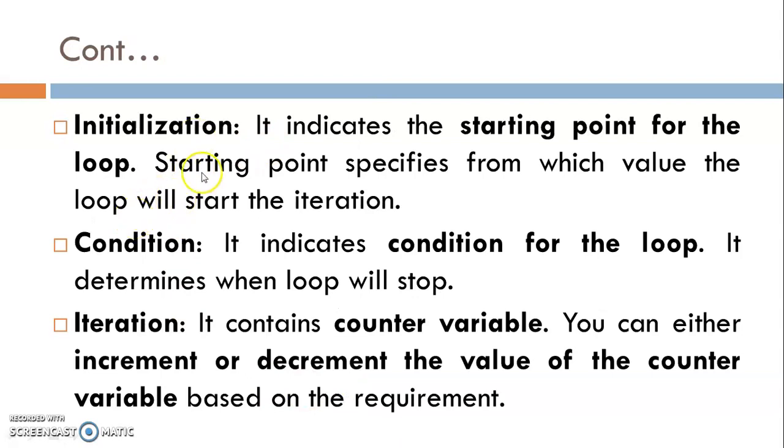Initialization indicates the starting point for the loop. The starting point specifies from which value the loop will start the iteration. Now the second term is the condition. It indicates the condition for the for loop. And the third is iteration. It contains one counter variable. You can either increment or decrement the value of the counter variable based on your requirement.